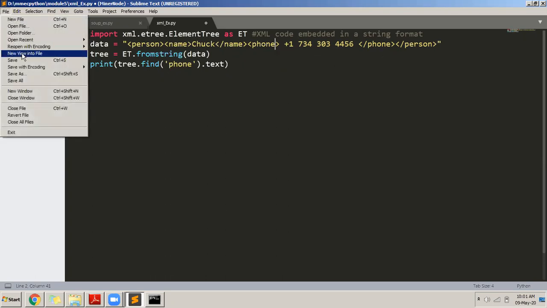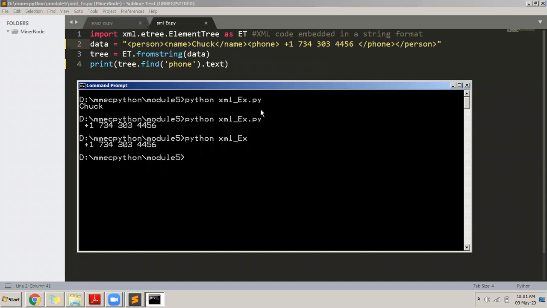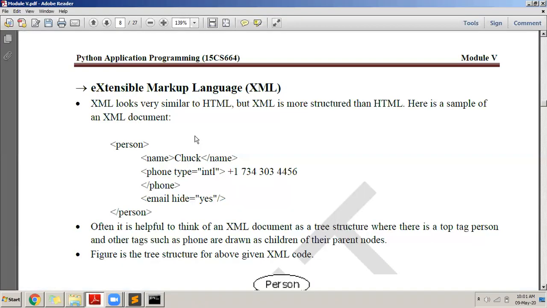I will save this now. While I save it, now it should display me the phone number, the text of the phone number. So I come back here. If I execute this, I again see that there is absolutely no problem. It displayed me the text in the phone number. Absolutely no problem.